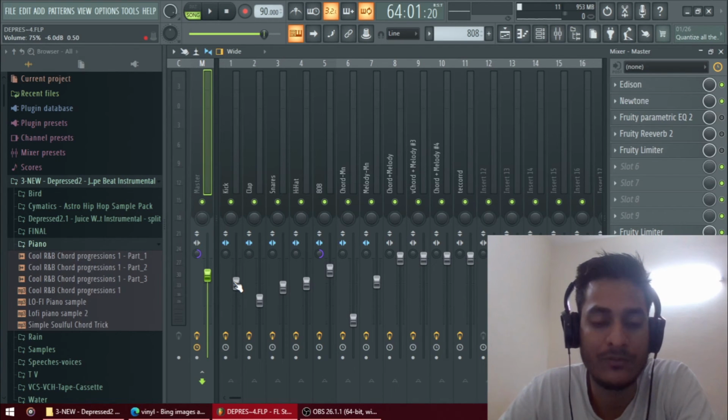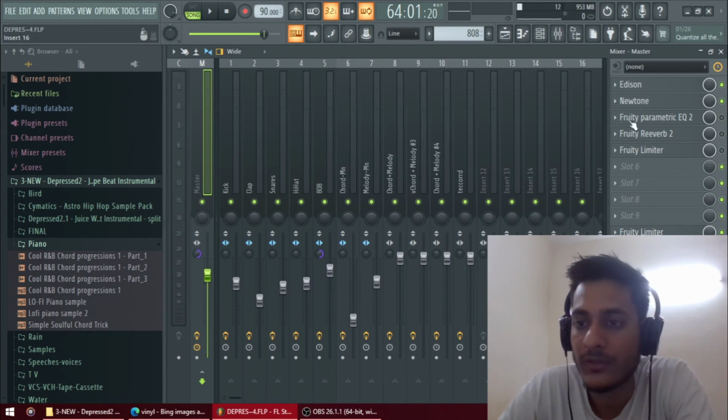If you see a hip hop song, the kick is the most important part of the drums. The volume should be higher than 80 to give more bass to the song. And for the snares, claps and hi-hats, hi-hats give you more taste to the song. And I used a parametric EQ.